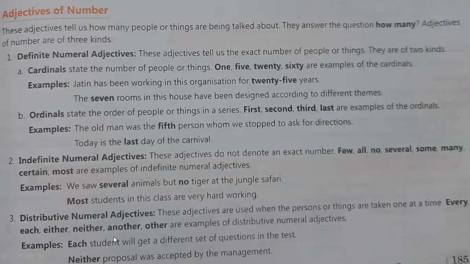Next will be number. As with the name of the title, this is clear to you. Adjective of number. Number means something is in numbering, like 1, 2, 3, 4, 5, or first, second, third, fourth, fifth.